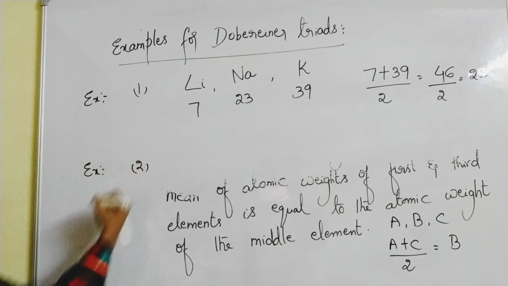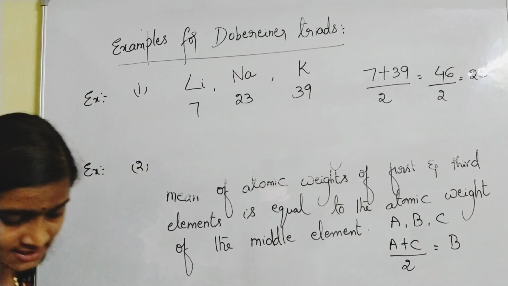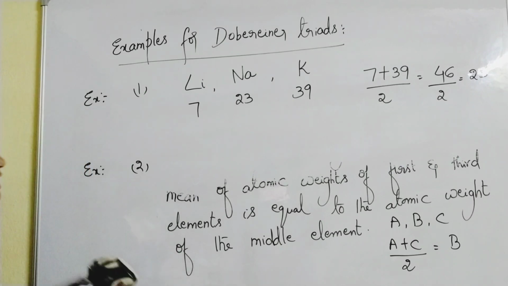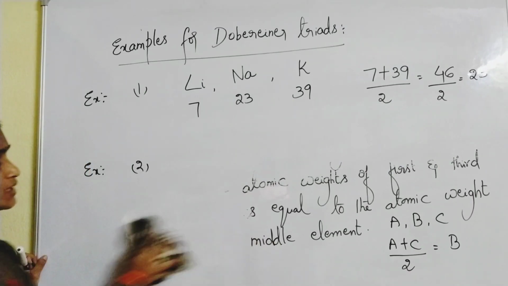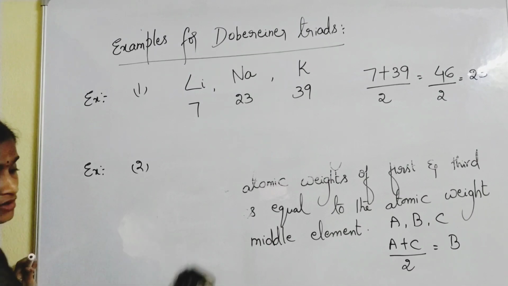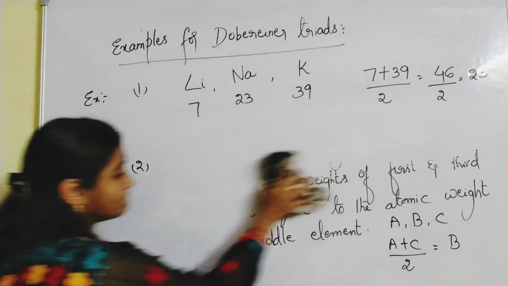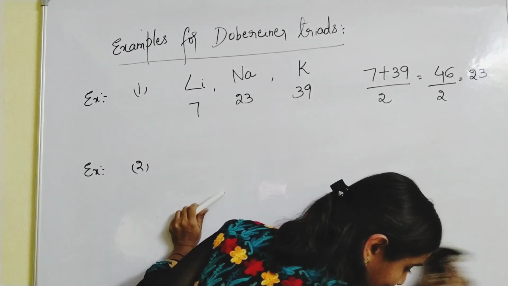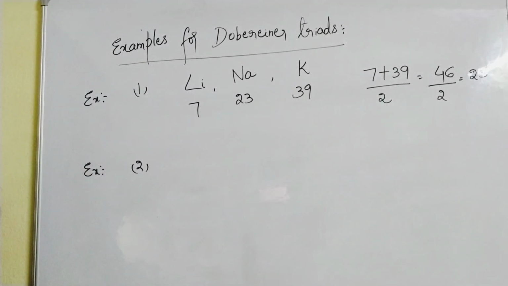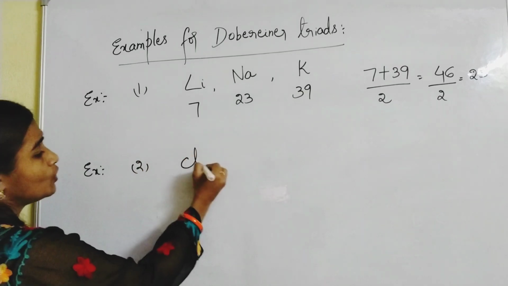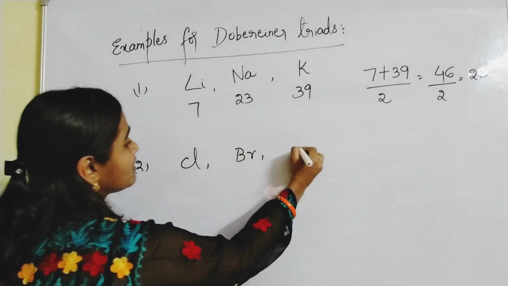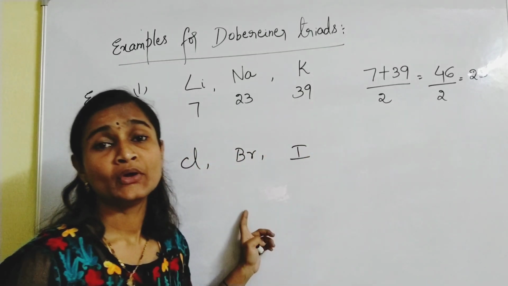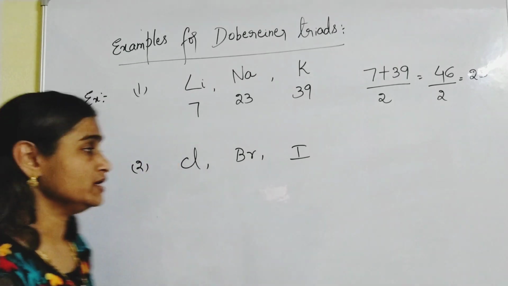Let us learn example 2. I think you can see the board, right? The second example is chlorine, bromine, iodine.